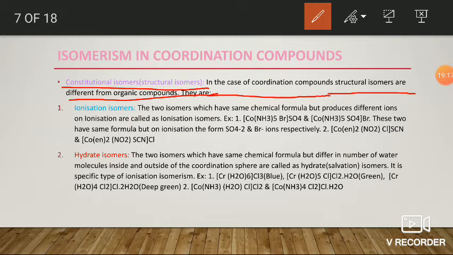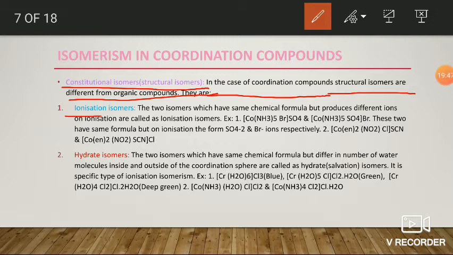In organic compounds, constitutional isomers are classified into types like positional isomers, functional group isomers, chain isomers, metamers, as well as tautomers. But in coordination compounds, they are classified into different types like ionization isomerism, hydrate isomerism, linkage isomerism, as well as coordination isomers. Okay, let us discuss one by one.